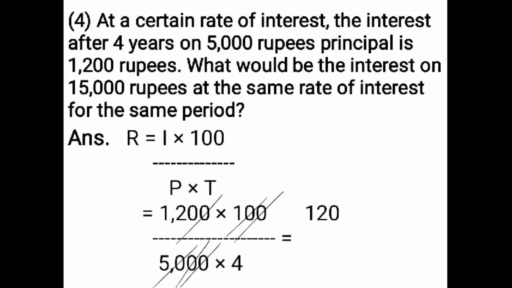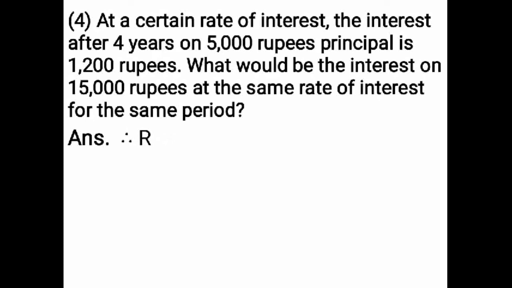120 upon 20. Now you have to cancel the 0 on numerator and denominator. Number 12 is going to table. Number 2 is already there on denominator. So start cancelling of this also number. 2 ones are 2, 6 twos are 12. Therefore, rate of interest is equal to 6 PCPA.